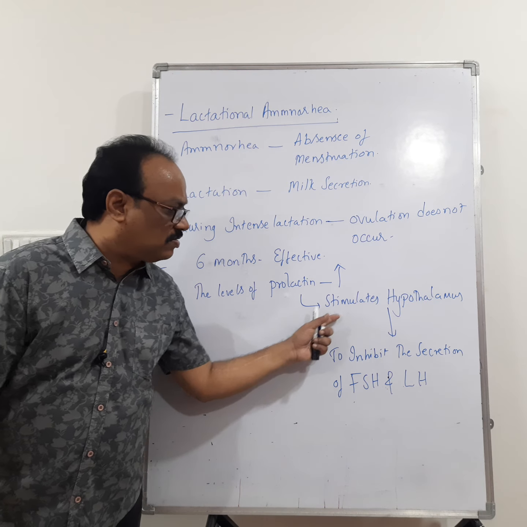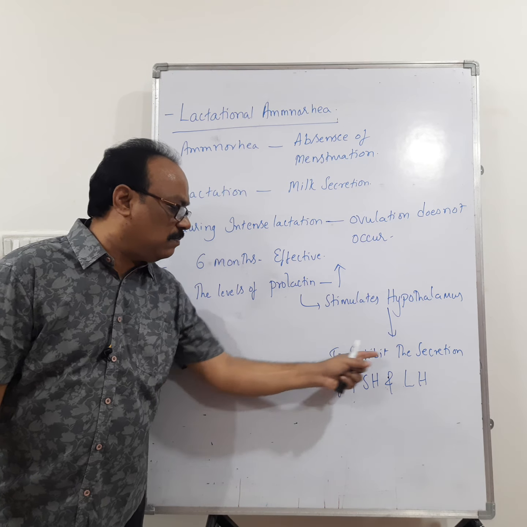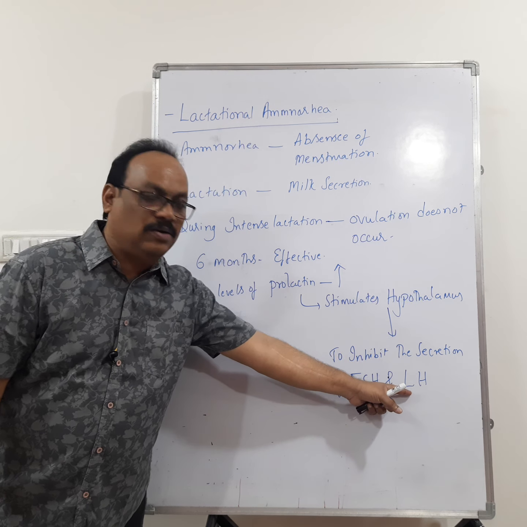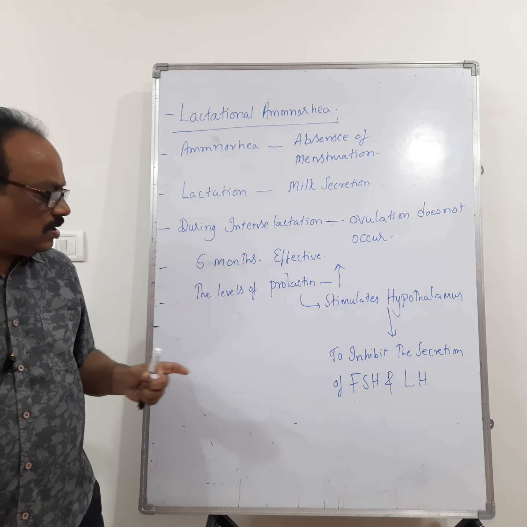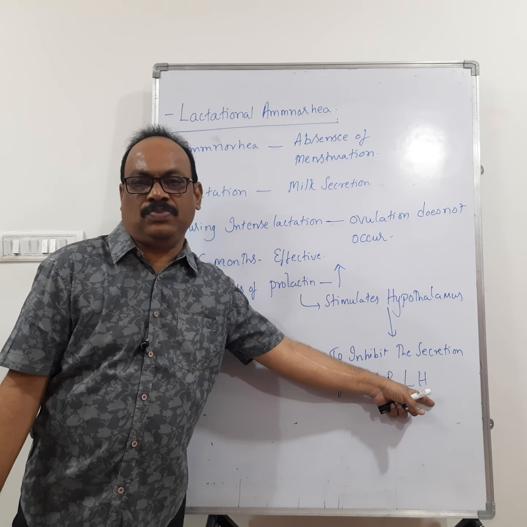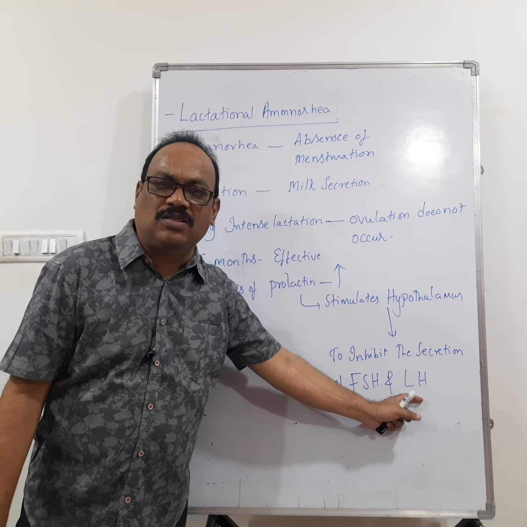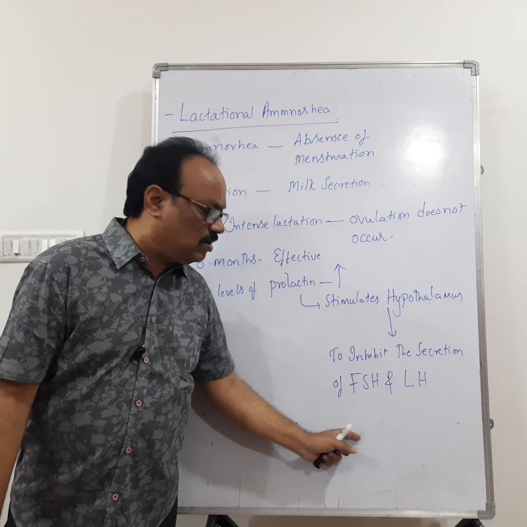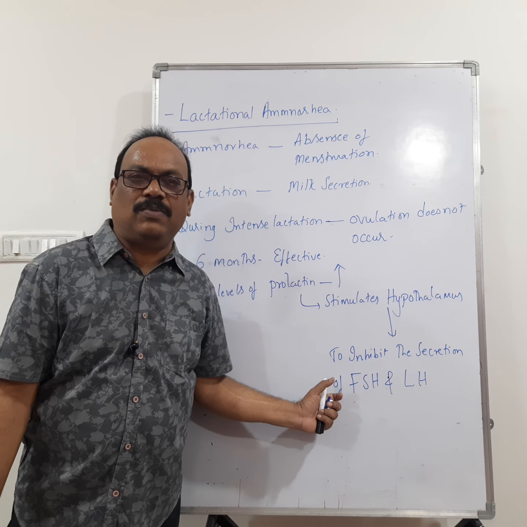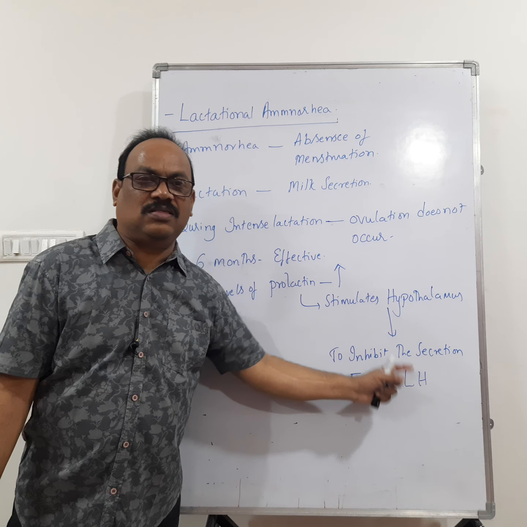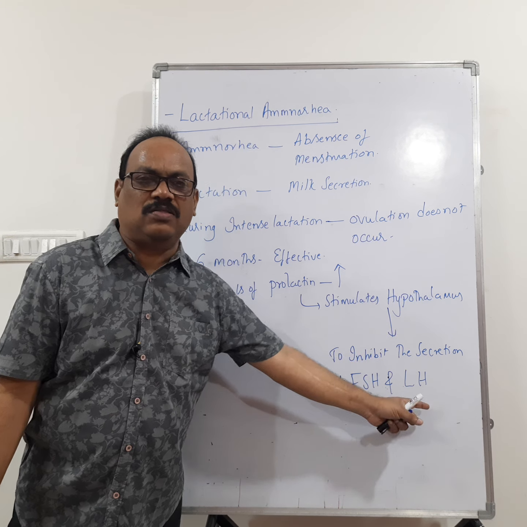Prolactin stimulates the hypothalamus to inhibit the secretion of follicle stimulating hormone and luteinizing hormone. You remember that these two hormones are called gonadotropins. These two hormones are responsible for ovulation. Follicle stimulating hormone is responsible for the development of the follicle, and the surge of luteinizing hormone stimulates ovulation.